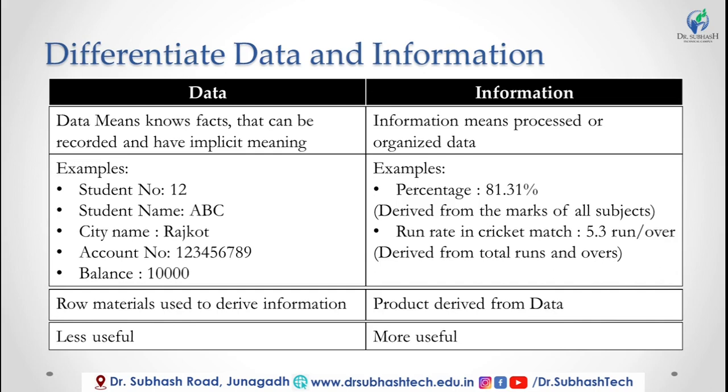Data is the raw material used to derive information; information is the product derived from data. For data we need raw material. For information, our raw material is data. Compared to information, data is less useful. Compared to data, information is more useful. Clear? This kind of question is asked in university exams for 2 marks.